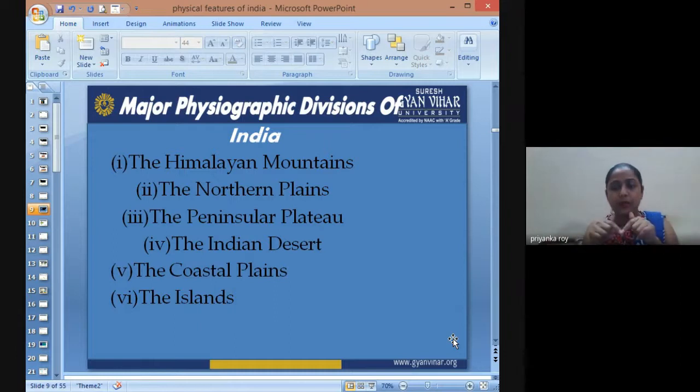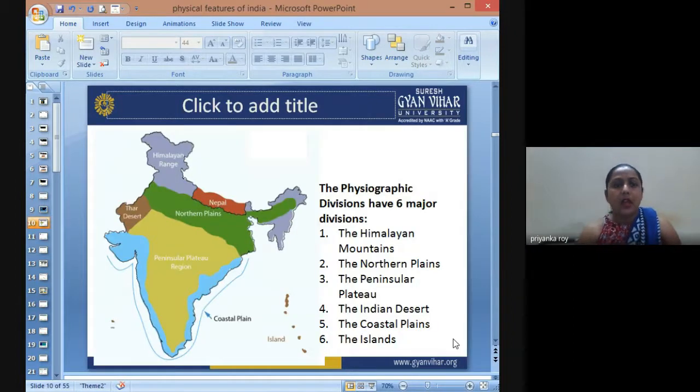Peninsular part means that three sides are open, jutting out into the ocean. So we have long coastal plains, and we have islands. There are volcanic islands and we have coral islands. So we have island systems in two of the coastal systems, that is in the Arabian Sea branch as well as in the Bay of Bengal.